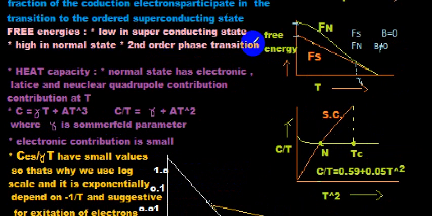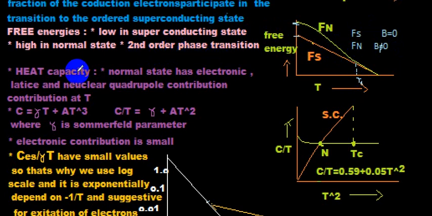It is shown by the graph. This is the graph for the free energy and the temperature, and you can see here that the orange line is for the free energy for the superconducting state and the green line is for the free energy for the normal state. And you can easily see that the free energy for the normal state is higher than the free energy for the superconducting state. For the superconducting state, we take the magnetic field equal to 0, and for the normal state we do not take the magnetic field equal to 0. B is not equal to 0. B has some specific value, and this is the transition temperature. At the value of transition temperature, both the lines merge. It means that it is a second order phase transition.